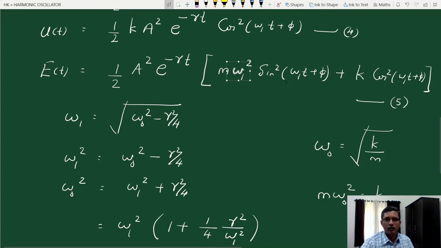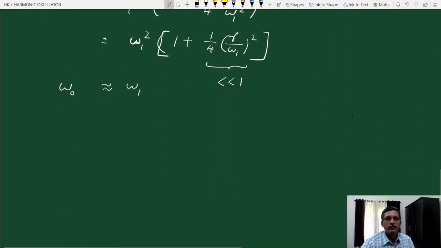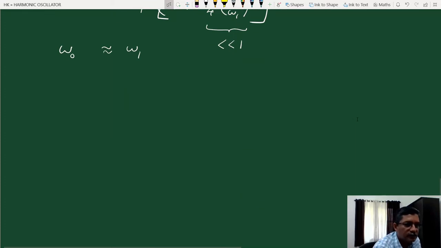I can take k outside from both, so the sine square theta plus cos square theta term will be 1. So equation 5 can be simplified in this approximation.